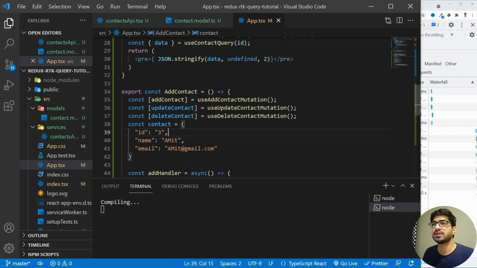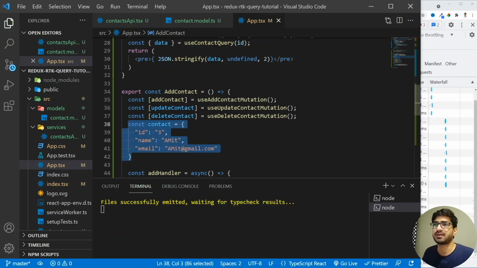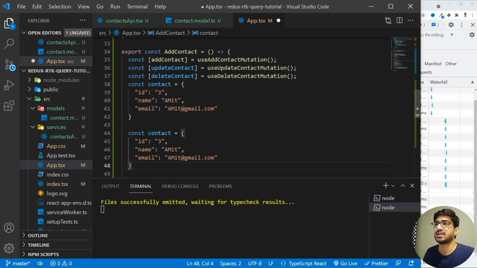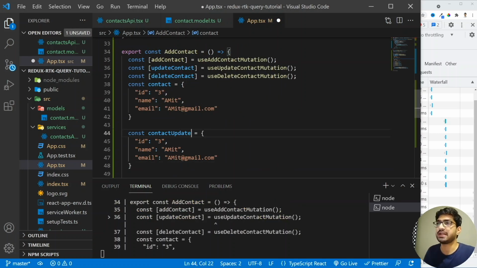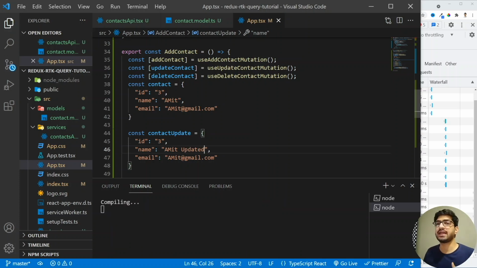And what I'm going to do here is, in order to update a contact, I need to have some updated values. So I'm going to have a contact update object, and I'm going to change this to myth updated, so that we can see that the contact is updated. So this will become the updated. Now let's go and let's test everything.